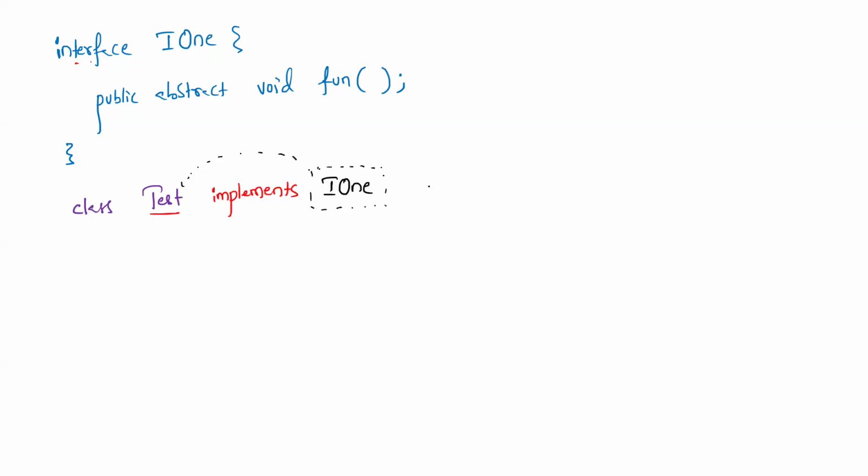Then inside this class body, what's the responsibility of this class? If the interface has any variable, what type of variable is it? Final variable. So can this class access the interface's variables and methods? Yes. Then can this class implement the body? Yes. Now the responsibility of this Test class is that it is a contract between the interface and the class: okay, I am the contractor, I'm going to do the work for you. So there is a contract between this interface and a class.